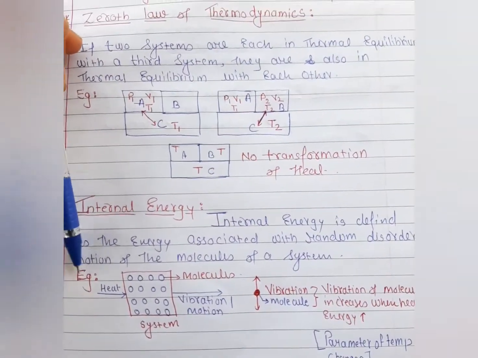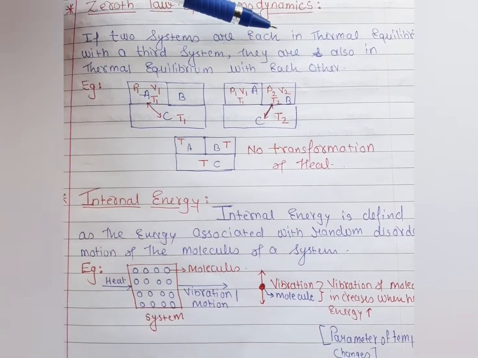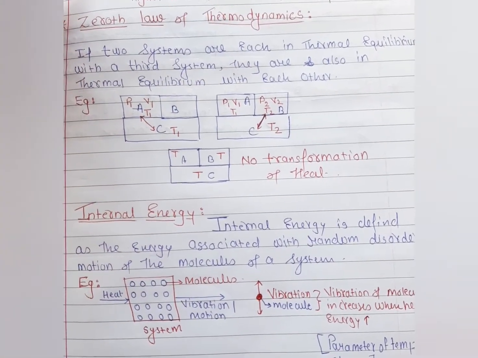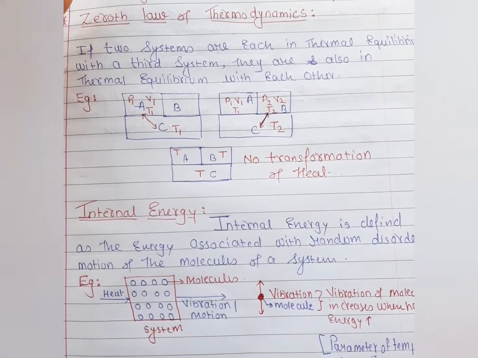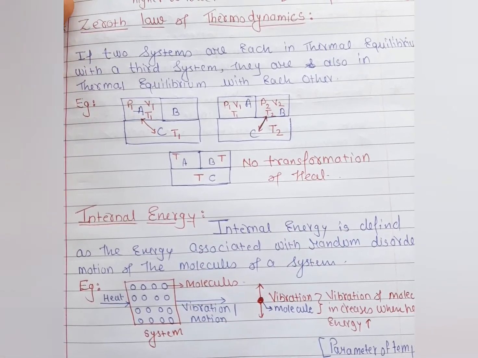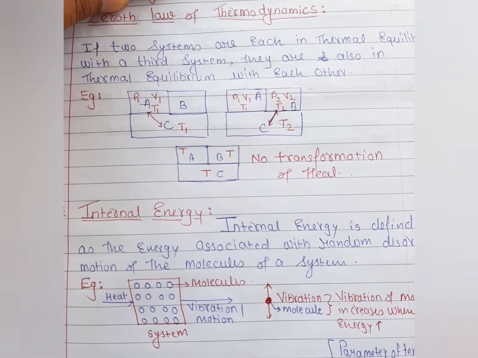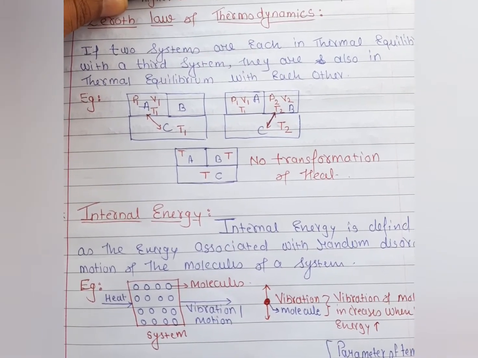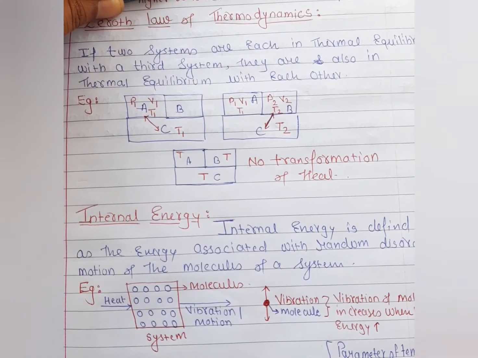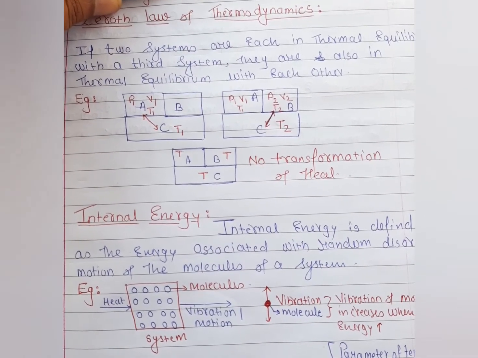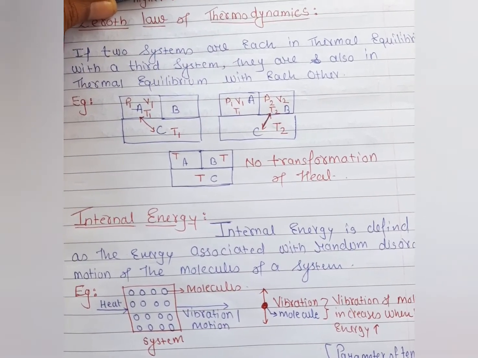Here I consider a system. We can consider a large or small system. A large system means the number of molecules is greater, and when we consider a smaller system, it means the number of molecules will be smaller. It is very clear in chemistry, students, and also very clear in physics. So here I consider any kind of system.